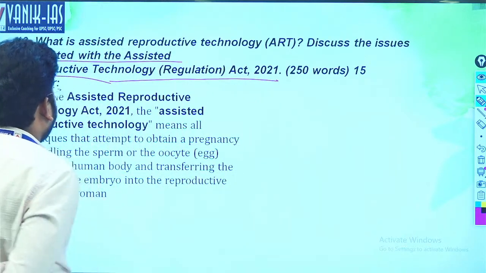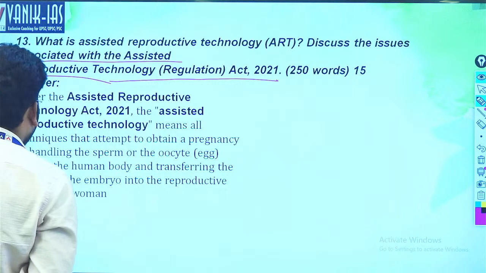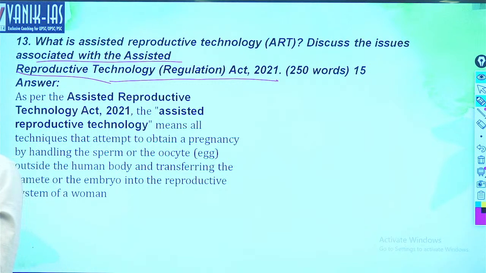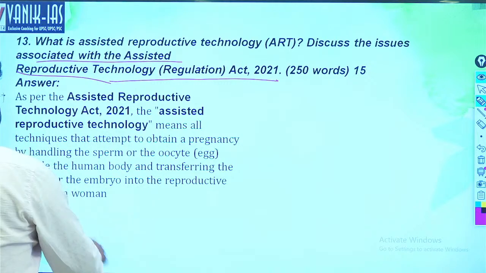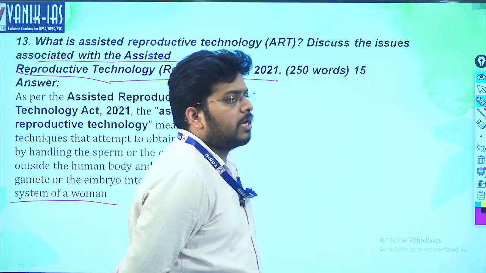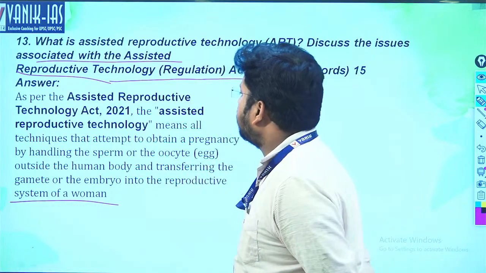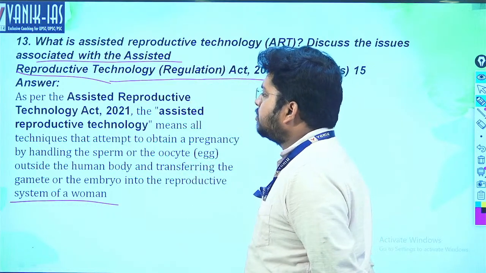As per the Assisted Reproductive Technology Act 2021, assisted reproductive technology means all the techniques that attempt to obtain a pregnancy by handling the sperm and oocyte outside the human body and transferring the gamete or the embryo to the reproductive system of a woman. Whenever fertilization does not occur inside the human body and childbirth by the woman is not possible, ART is used.